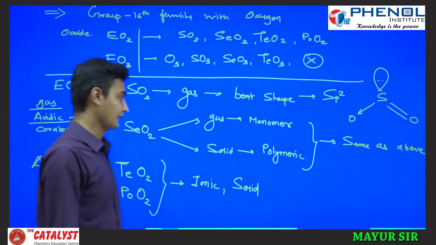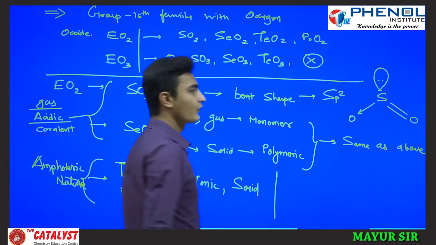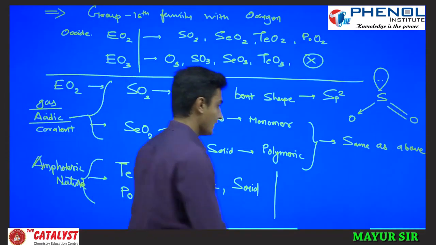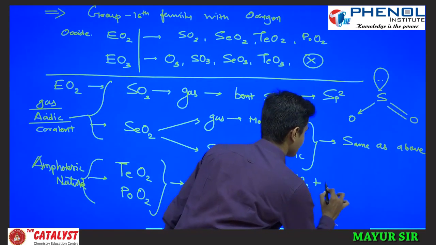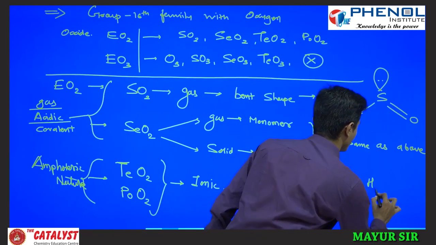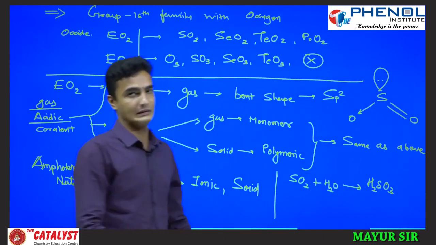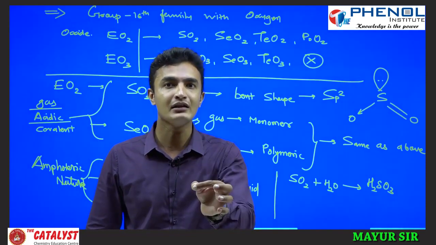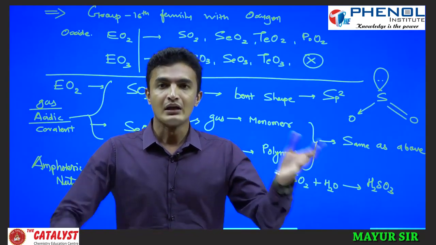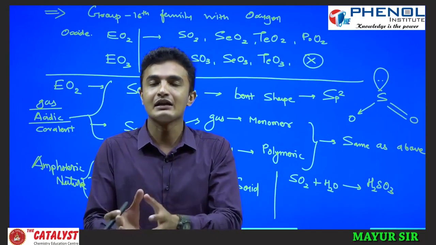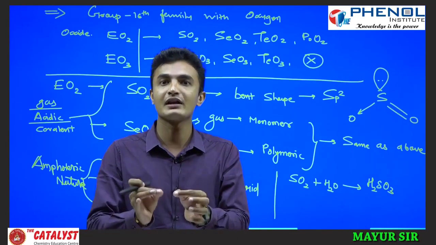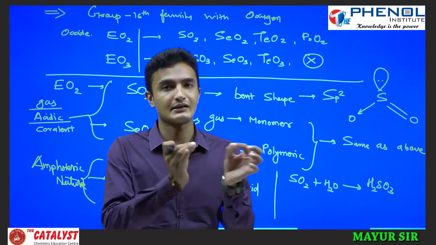So how do I know that these are amphoteric in nature and these are acidic in nature? Simple, if you add H2O, SO2 plus H2O, it forms H2SO3, sulfurous acid. If any oxide, after reaction with water, forms an acid, then it is an acidic oxide. Likewise, if any oxide reacts with water to form a base, then it is a basic oxide. Generally metal oxides are basic, non-metal oxides are acidic.